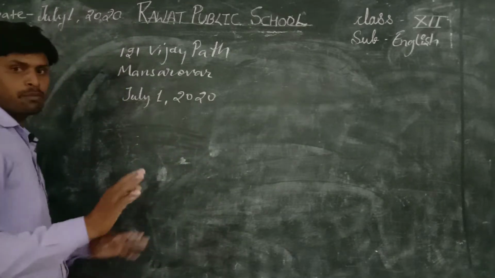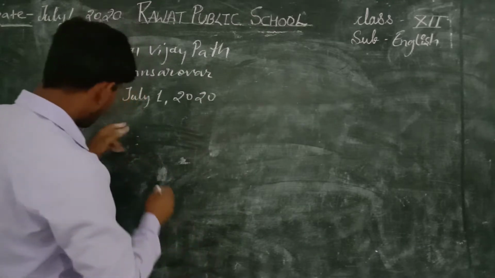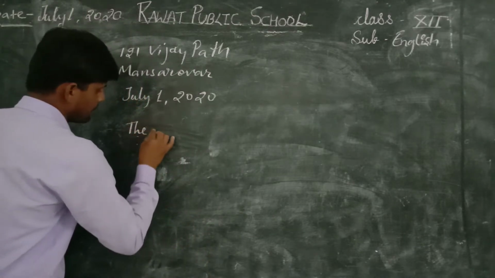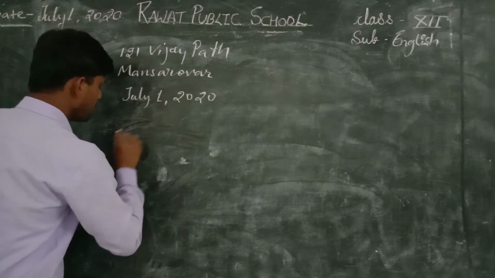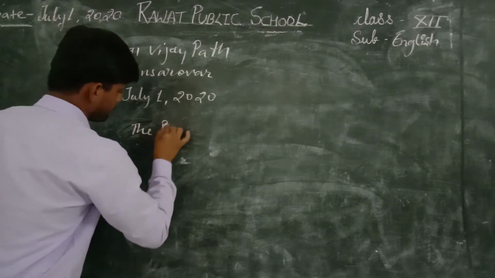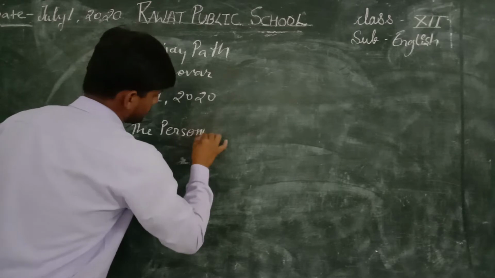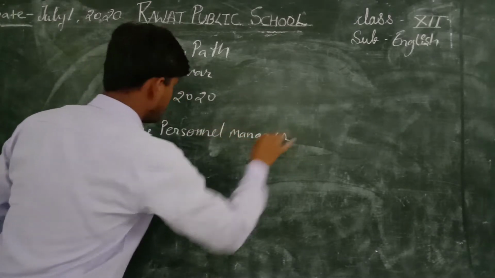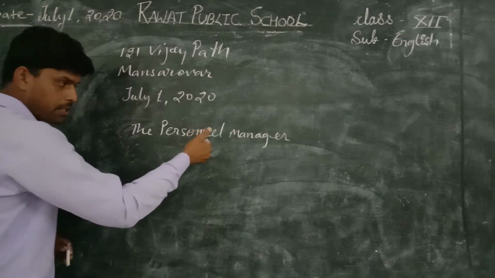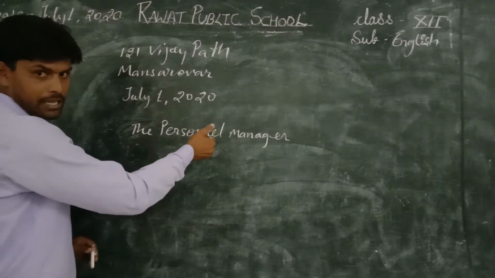So suppose we take a company: personnel manager. He is the person who will receive your letter.